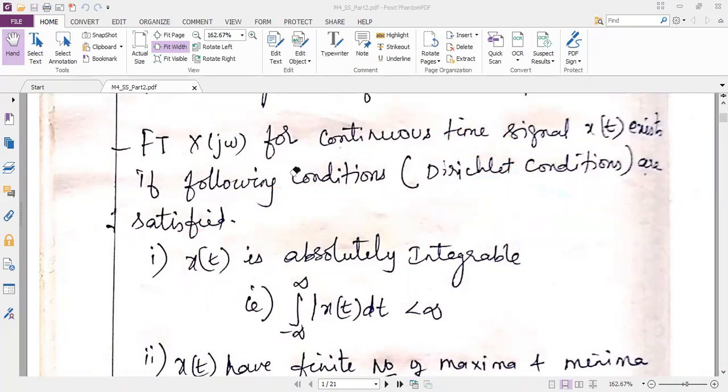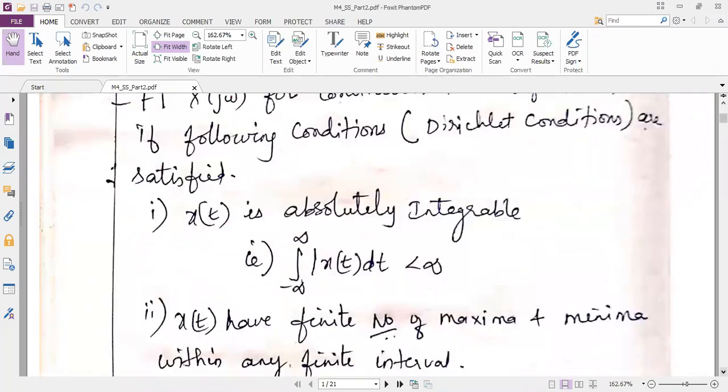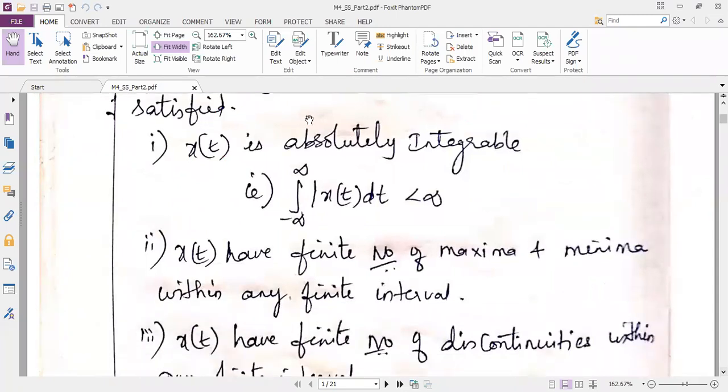So what are all the conditions they have mentioned? Sometimes in the exam they may ask you to write short notes on CTFT or just FT, so you have to write all these things. Remember, x of t should be absolutely integrable. That means the integral from minus infinity to plus infinity of the magnitude of x of t should be less than infinity. Absolutely integrable means it should be within the bound. You know what is the meaning of bound? It should not be greater than or equal to infinity. That is the first condition to be satisfied.